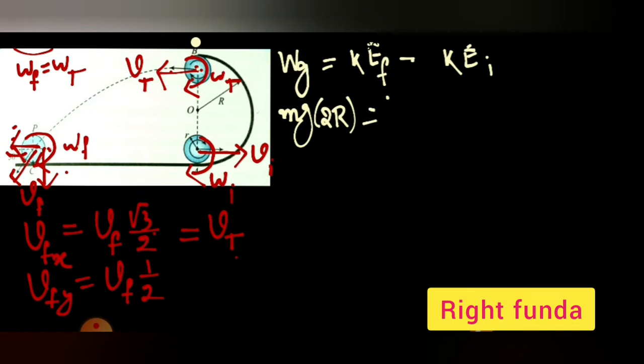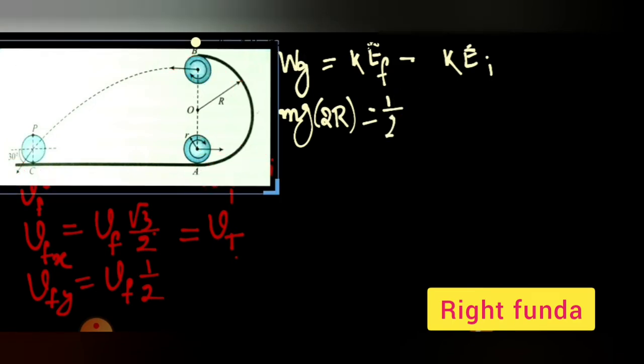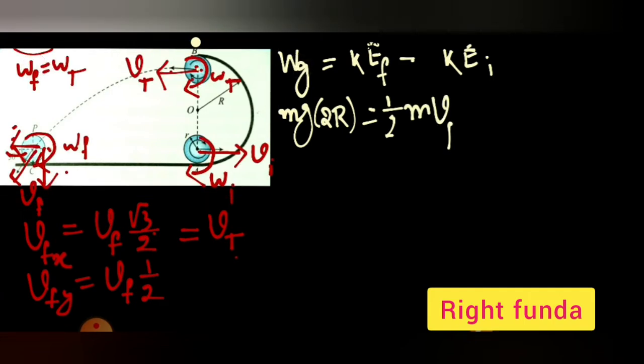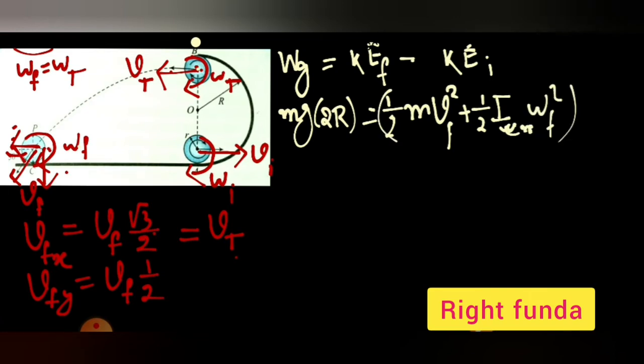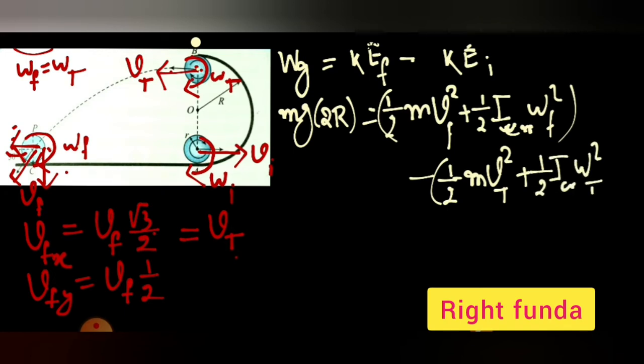is equal to half m v final square plus half ICM omega final square, minus half m Vt square plus half ICM omega top square. But we know the omega final and omega top are same, so they get cancelled. And also we know that this Vt is same as Vfx.